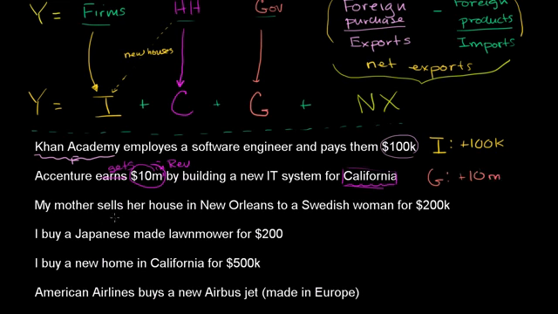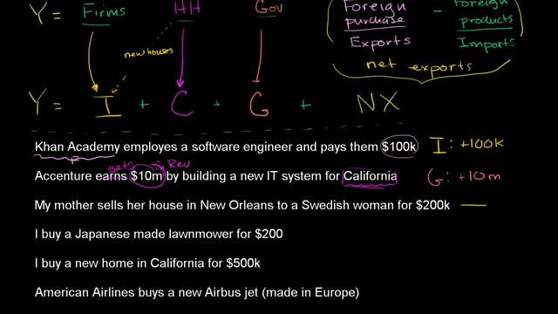Now, next one. My mother sells her house in New Orleans to a Swedish woman for $200,000. Once again, a house is being sold from someone in the country to someone who is foreign. What do we do? But the important thing to realize is that this is not a new house. This is a transfer of an existing house. Nothing was produced here. So this has no contribution to GDP. It doesn't matter if it's a Swedish woman or anything like that. The house existed before. It just changed hands. A new house did not get produced. So nothing happens to GDP here.